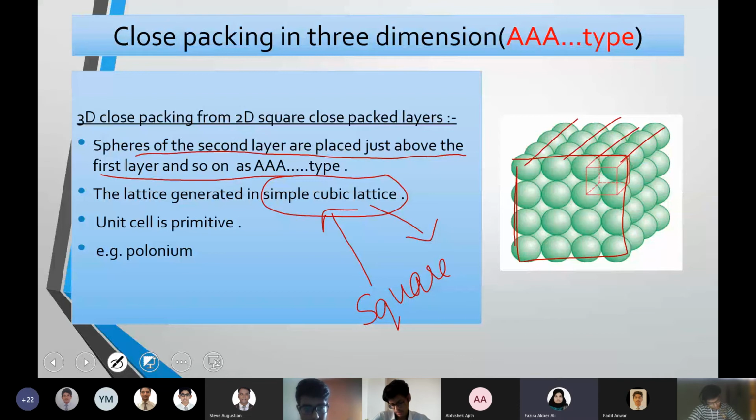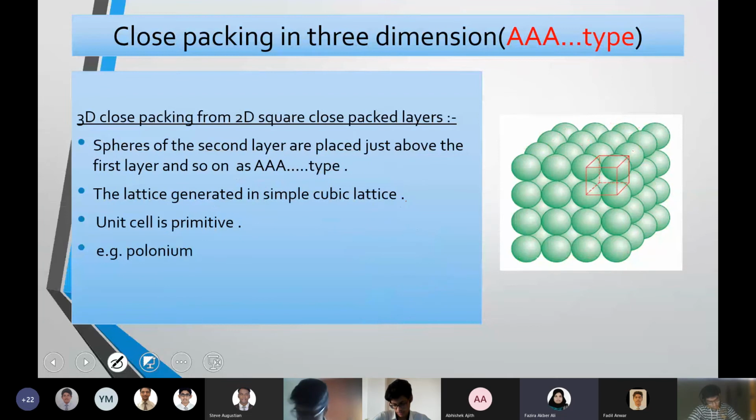Here the unit cell is primitive, because in this diagram a cube is drawn with the particles at the corners. This is one corner, another corner, third, fourth, fifth, sixth, seventh and eighth. So it looks like the unit cell of a primitive arrangement.